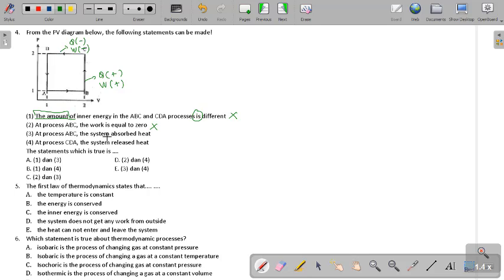The third, the system absorbs heat in A, B, C, that's right, and C, D, A releases it, all right. The result is A, E. Okay, number 5, the first law of thermodynamics states that, all right, the first law of thermodynamics.